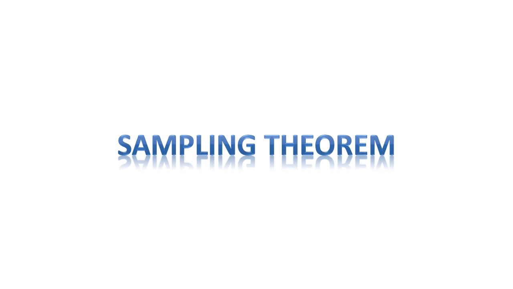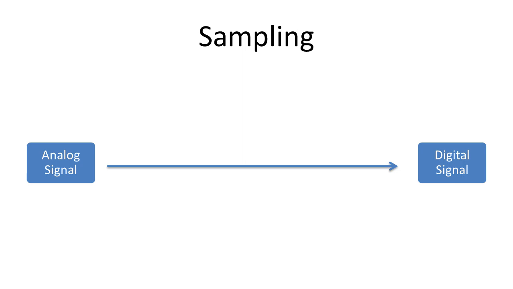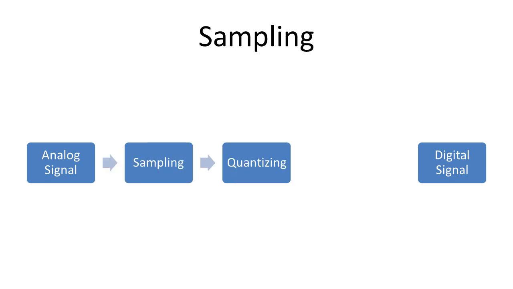I'm here to explain to you about the sampling theorem. We will discuss what is sampling, aliasing, and finally understand the Nyquist-Shannon sampling theorem. But first, let us understand what is sampling. Sampling is related to conversion of analog signals into digital signals. There are mainly three steps in the process of analog to digital conversion: sampling, quantizing, and encoding. Sampling is the first step in this process.